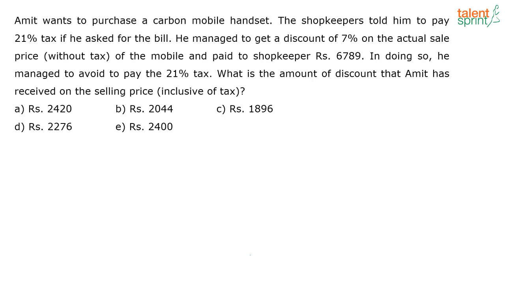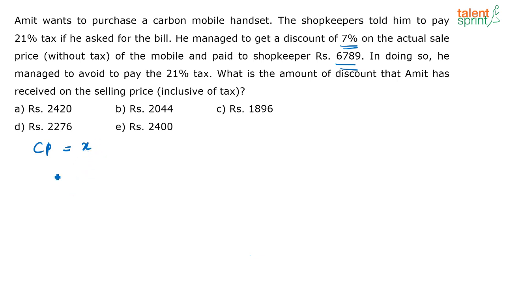See, it's a fairly easy question. What is given here? Amit wants to purchase a carbon mobile set. So if he is purchasing it with the bill, he has to pay 21% tax. So what is he doing? He is getting a 7% discount on the actual price, that is without the tax, for the mobile, and he is paying 6789 rupees. So what does the 6789 stand for? If the cost price of the phone was X, this X rupees is without tax. That is the actual price of the phone alone without tax.